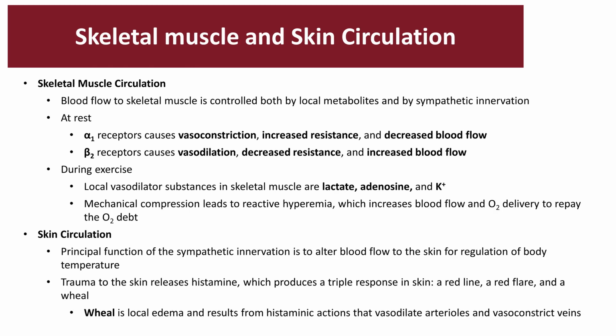Skeletal muscle circulation. The blood flow to the skeletal muscle is controlled by both local metabolites and your sympathetic nervous system. At rest, you have the alpha 1, which constricts. Constriction causes an increase in resistance, which will then lead to a decrease in blood flow. Beta 2 receptors cause a vasodilation, which will decrease resistance and therefore increase blood flow.